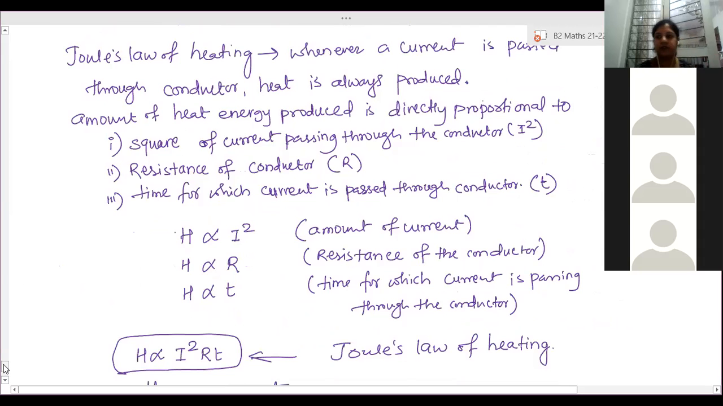Now you can write the below part. Ma'am, it's not necessary for us to write that amount of current resistance of conductor, right? You don't write.